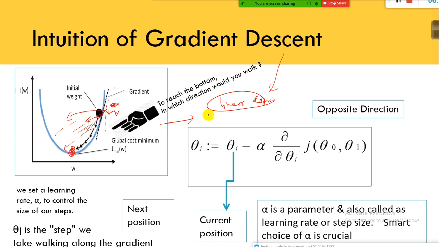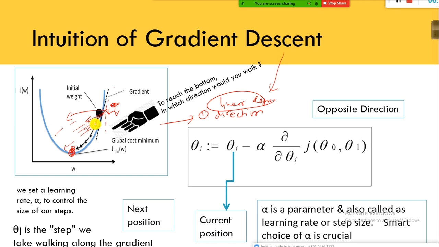So essentially, you need to know two things. One is the direction: which direction should I go. Let's say you have a mobile phone, and somebody tells you, don't go that side, turn slightly to your left, and then walk down.